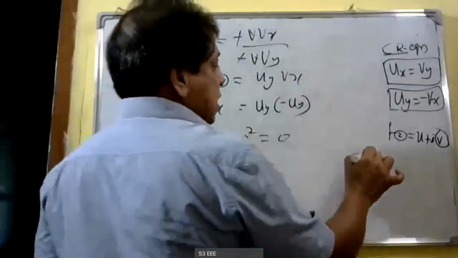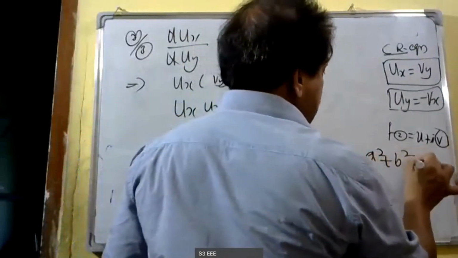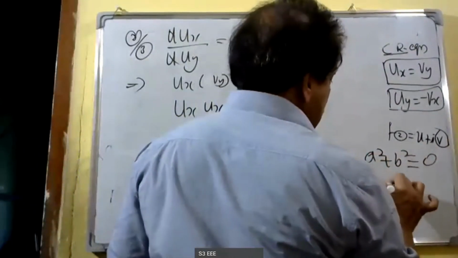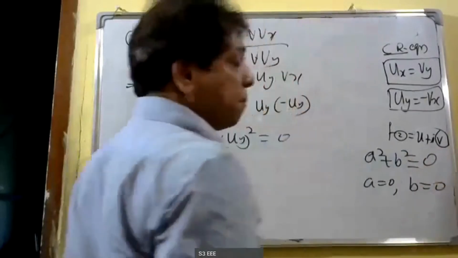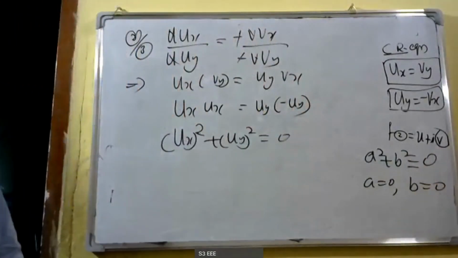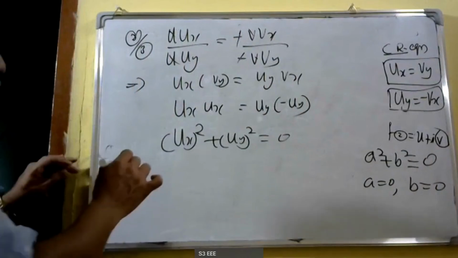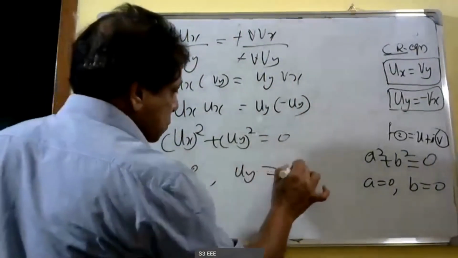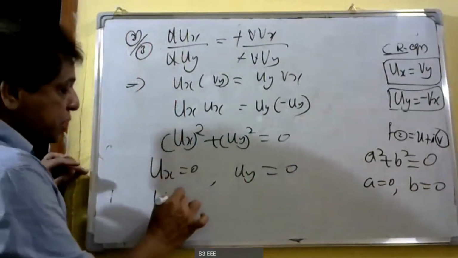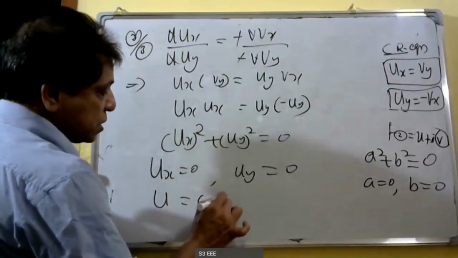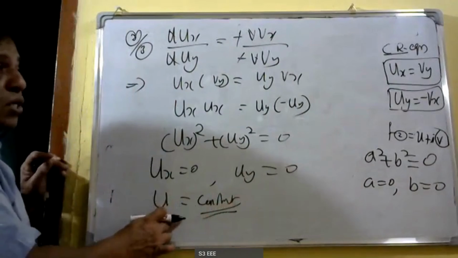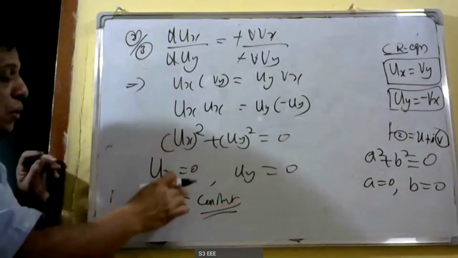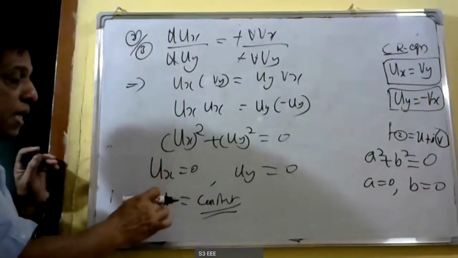We know that if a square plus b square is equal to 0, then a equal to 0 and b equal to 0. Therefore, ux is equal to 0 and uy is equal to 0. So u is a constant. Since u is a constant, v also is a constant.